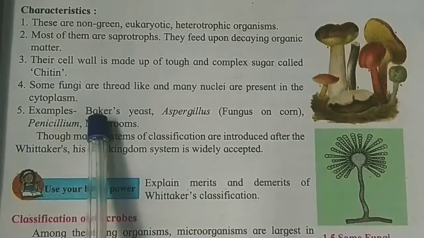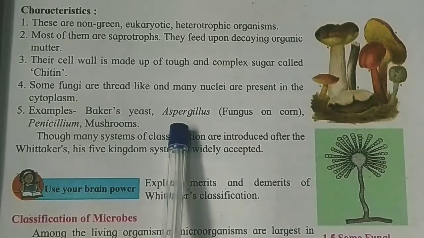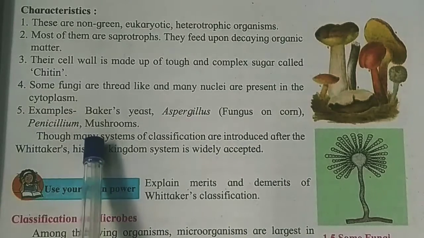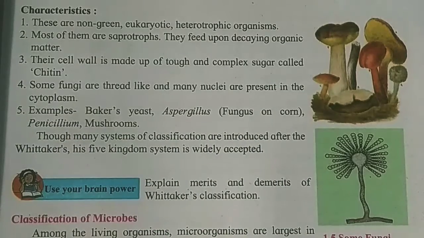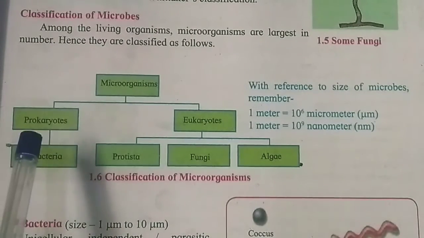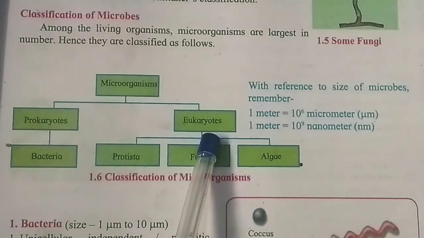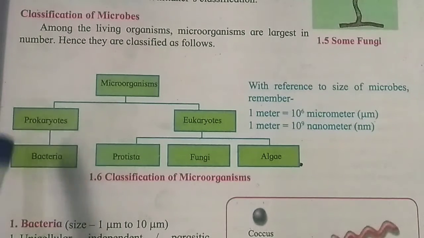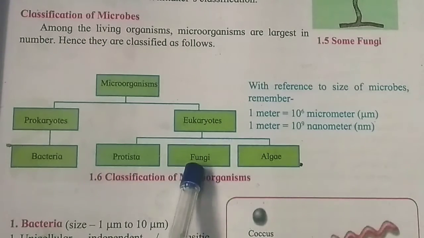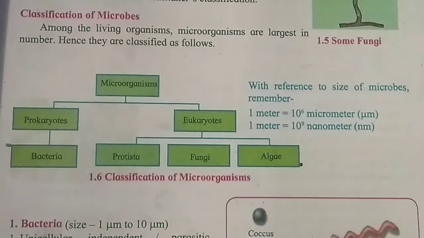So what are the examples? Baker's yeast, aspergillus, penicillium and mushrooms. Okay. So here microorganisms are mostly of two types: prokaryotes and eukaryotes. So prokaryotes are only bacteria, and eukaryotes are protista, fungi and algae.